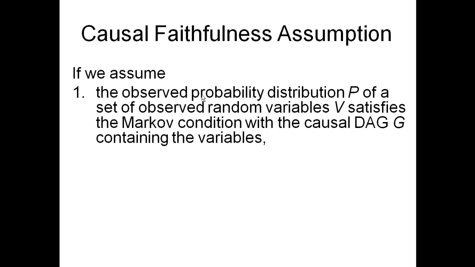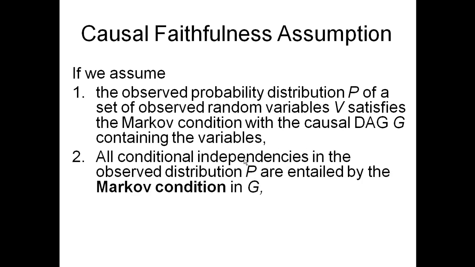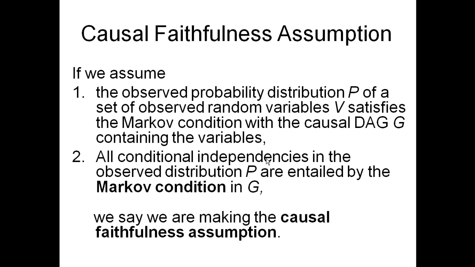And I ended the last lecture with this assumption. I want to repeat it. The causal faithfulness assumption means that we assume this probability distribution satisfies the Markov condition, but we assume more than that. We assume that every conditional independency in the observed distribution is entailed by the Markov condition. In other words, the probability distribution and G are a perfect map of each other. That's the causal faithfulness assumption. And it's the ideal situation, in which case you can learn G from P, as we shall see. If that's true, you can learn G from P.